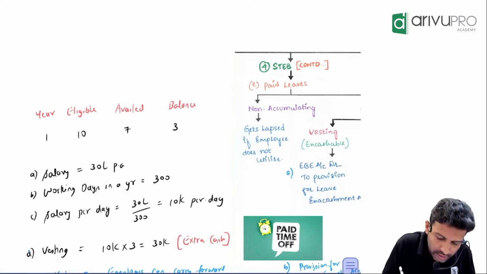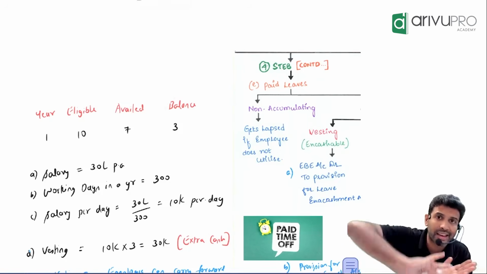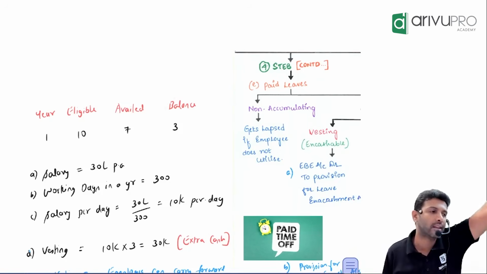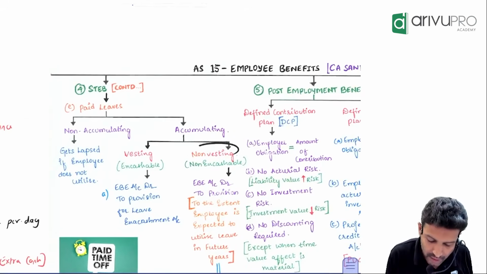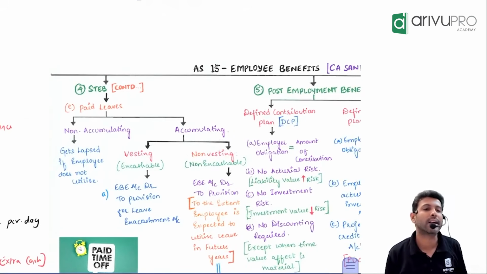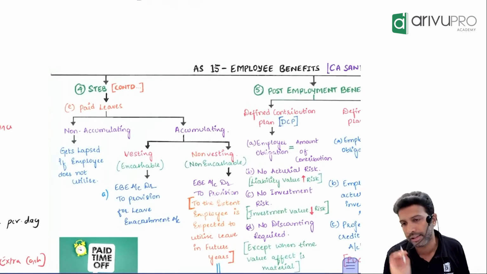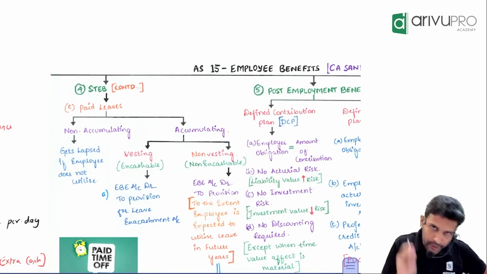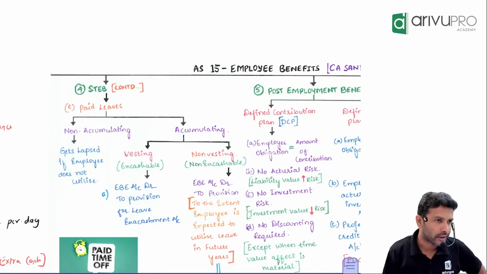Okay. So here, will he get extra salary or can he carry this leave forward? If an employee can carry the leave forward, then such a leave we call it what? Non-vesting leave or non-encashable leave. Easy, people. That's the meaning. Here also you will pass the same journal entry. Tell me, what is the journal entry?